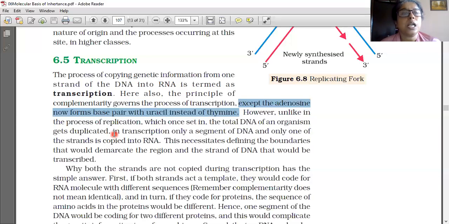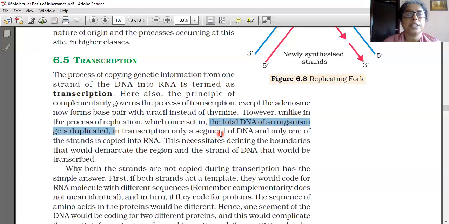However, unlike in the process of replication, where the total DNA of an organism gets duplicated, in transcription only a segment of DNA, that is only one strand, is copied into RNA. This is the main difference between transcription and replication.